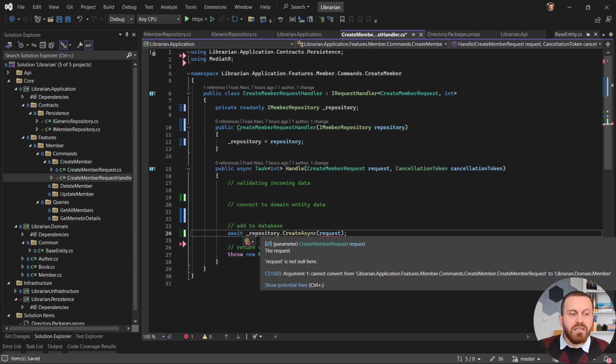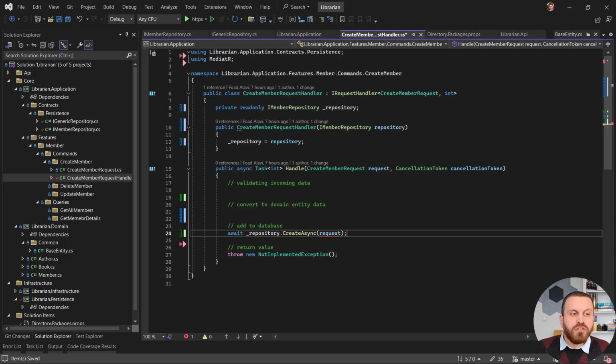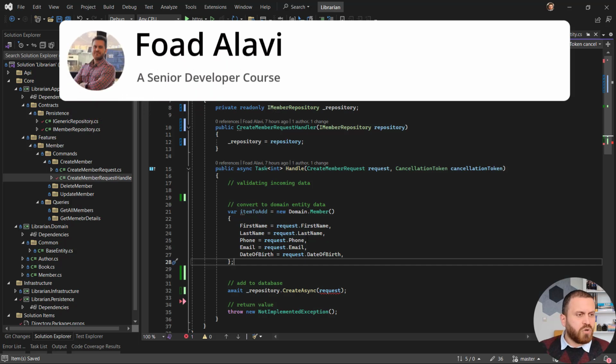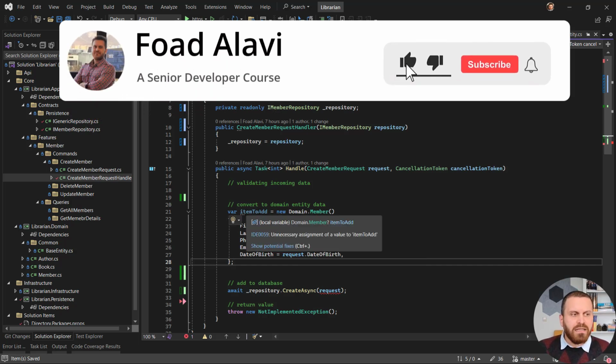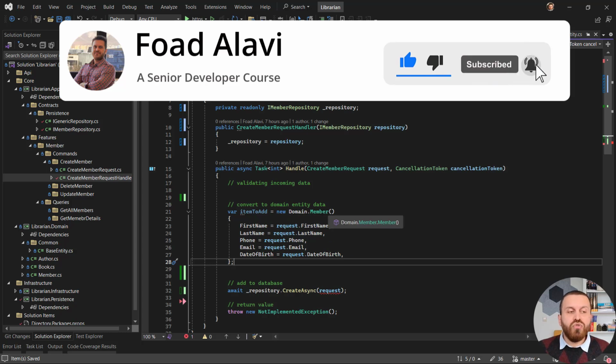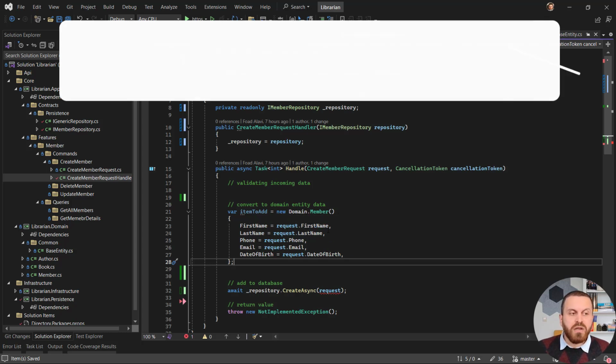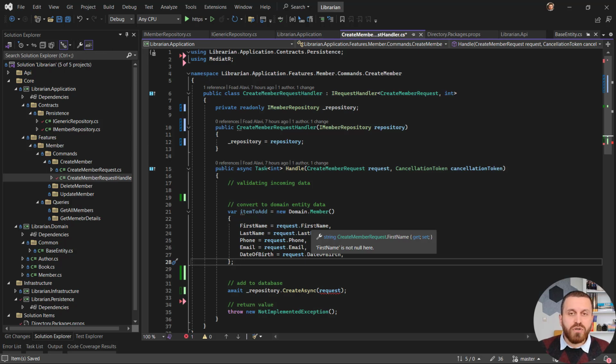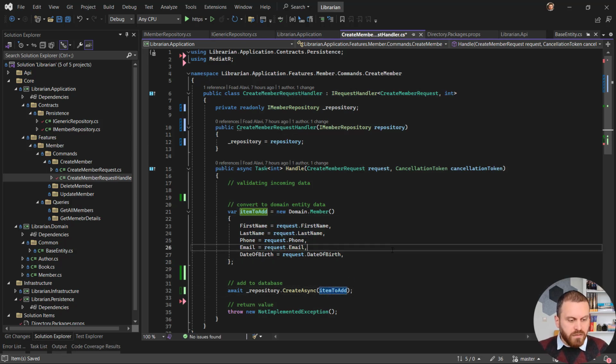For creating one member, I need to convert request to my domain model. For now, let's just write some code for it, something like that: var addToItem, and instantiate a new instance of Domain.Member and just pass all the fields and properties that I have inside my request to this new item and save it. Okay, we did it. The good point here is, without knowing how we are going to store it inside the database, and even without creating anything to store it inside the database, we wrote our code.